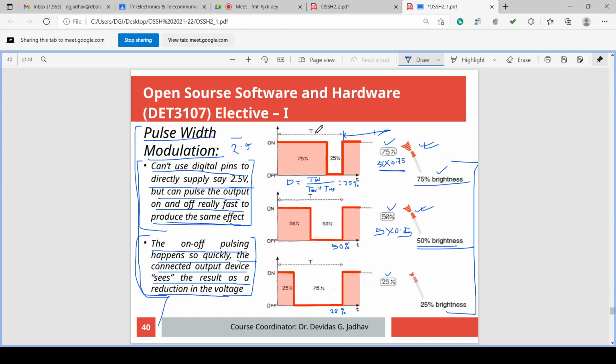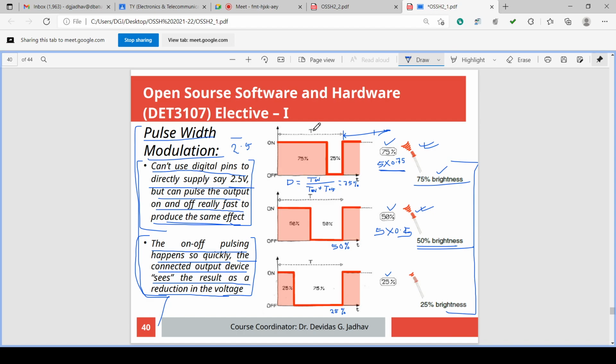If the voltage output is very small, on period is very small. If voltage output is very large, up to near 5 volt, it will be maximum on period and very short off period. For 255 it is completely on and no off is there.